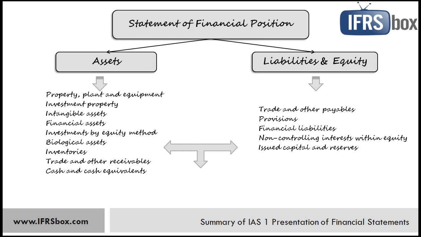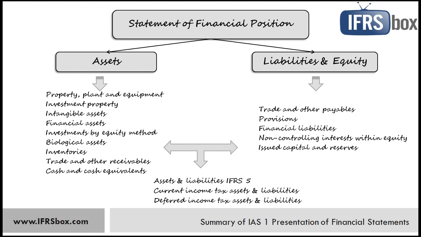Some items might have asset or liability character, so could be presented in both categories, such as totals of assets held for sale and totals of assets or liabilities separately in disposal groups according to IFRS 5, liabilities and assets for current tax according to IAS 12, and liabilities and assets for deferred tax according to IAS 12. Further subclassification of these line items shall be disclosed, such as disaggregation of property, plant and equipment into classes. IAS 1 requires the line items to be presented separately in current and non-current distinction, current assets separated from non-current ones, and the same with liabilities.